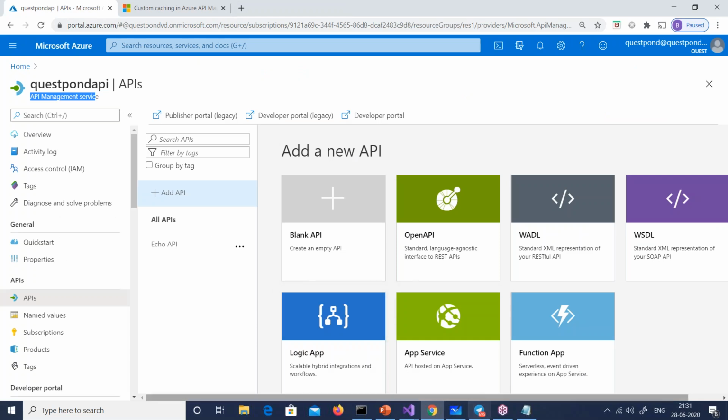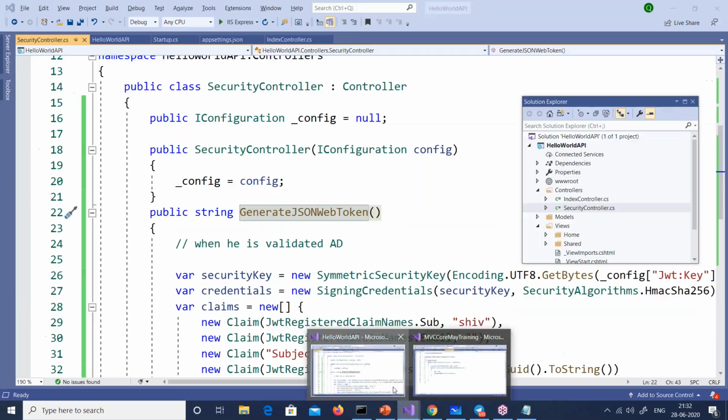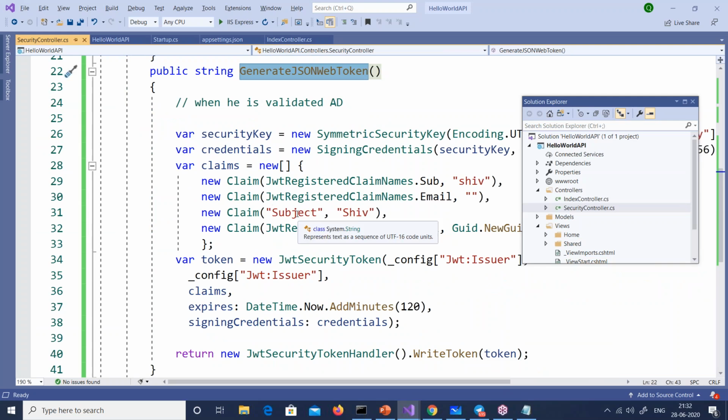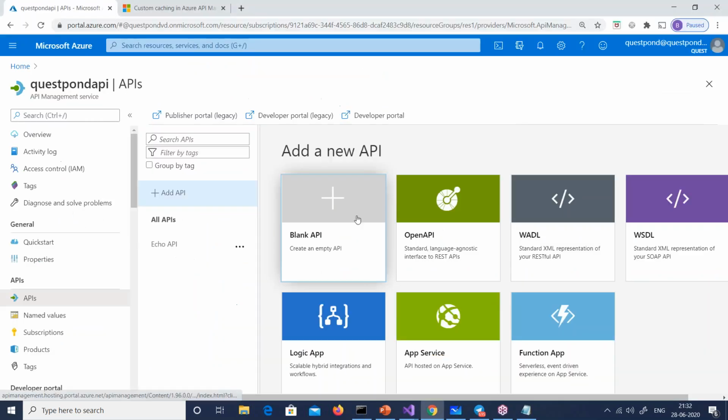Now let me go here and let me add the app service. This app service, I will add it to the API management service. And in that, I want to do that caching using the JWT token. From that JWT token, I want to extract the subject, Shiv, and using this key, I want to do my caching.